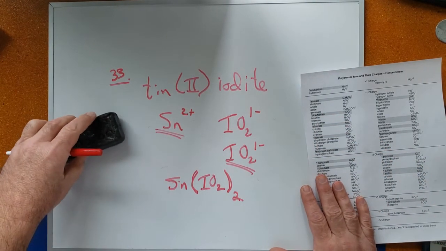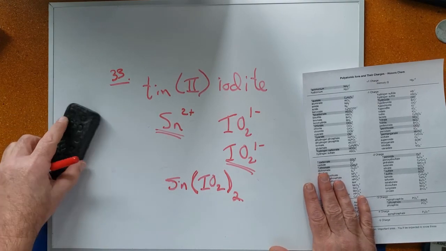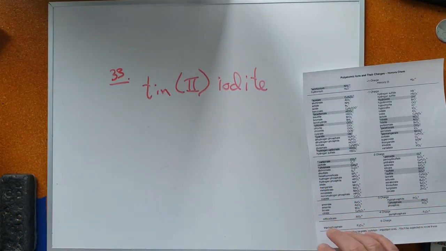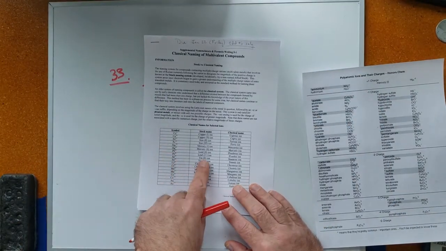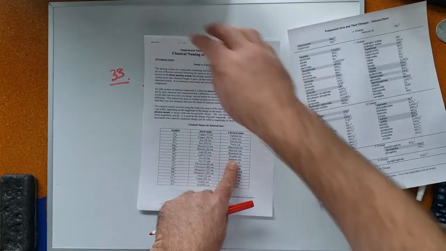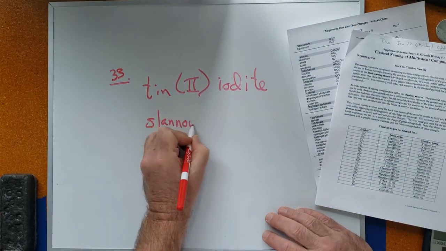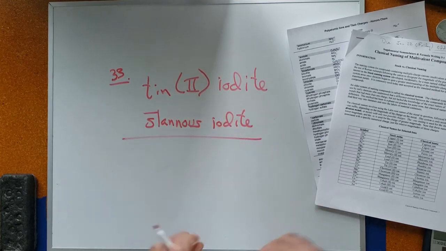Now we were also asked to name this in the other manner, the classical naming system. Tin 2, just look it up on this page. Here's tin 2. That's called the stannous ion. So this would be stannous iodite. And there we go.